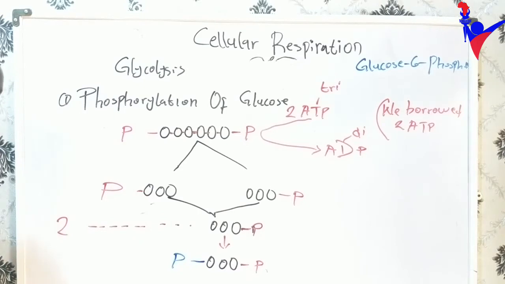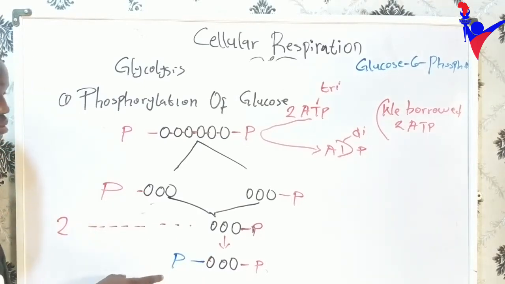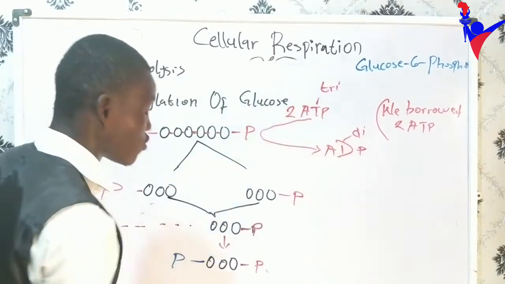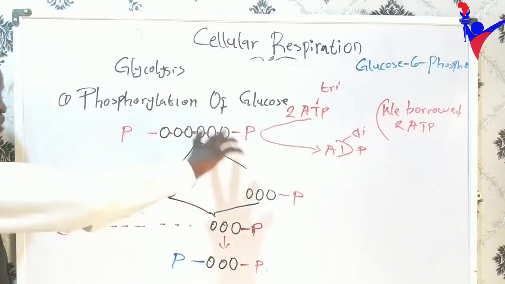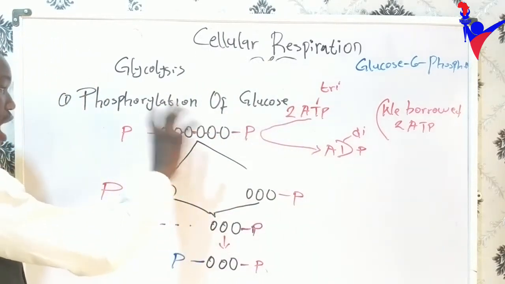Now, this phosphate group that we got here is not coming from an ATP like this one here. No, we are getting it from another kind of reaction, a hydrolysis reaction. We are not removing any phosphate group from an ATP. We are not borrowing. We have borrowed the energy we need just to activate glucose.